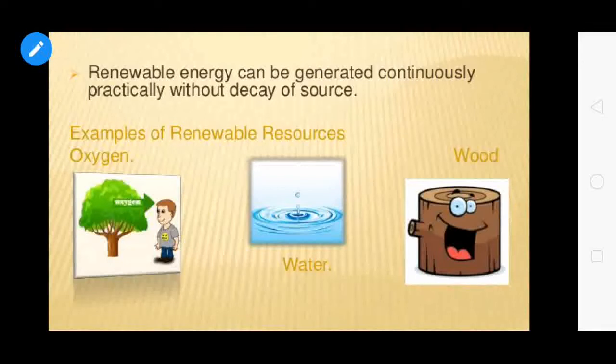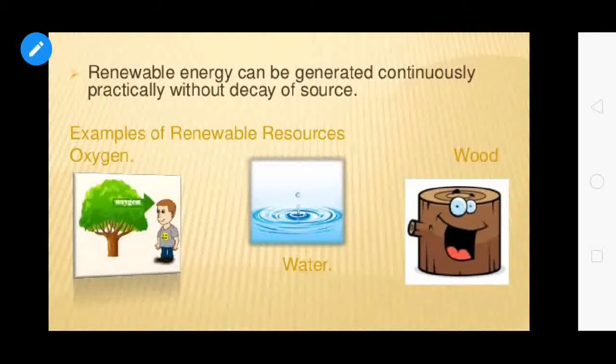These are renewable sources of energy. Other sources of energy are, for example, solar energy, geothermal energy, energy from oceans, and wind energy. There are so many others which we can regenerate or renew.